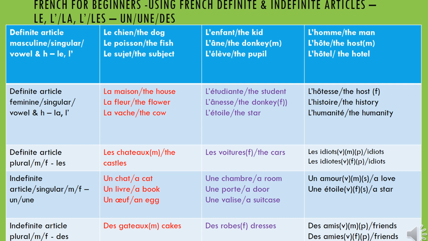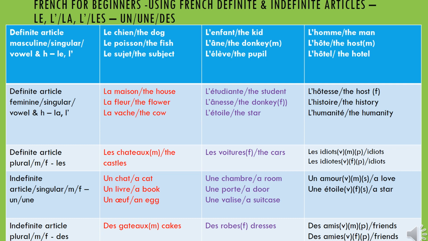L'étoile is the star. So now we come to the definite article, still feminine singular, whereby you have words in French that are feminine, but they start with an H. We've seen words that start with an H but are masculine. You see, there's no difference. It is L apostrophe. So, for example, in the second line here, for words that start with H and are feminine, you have l'hôtesse.